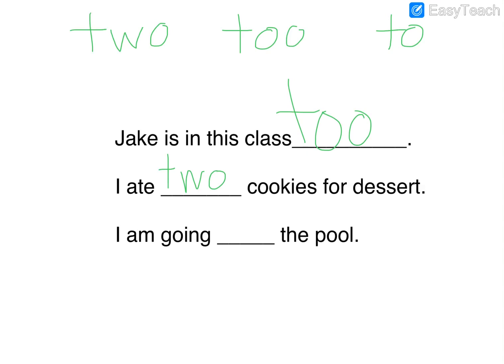Are we going to say TWO is a number? TOO is also, I am going also the pool? Or TO in the direction of? Go ahead and write it down. And the one we will be using is TO.